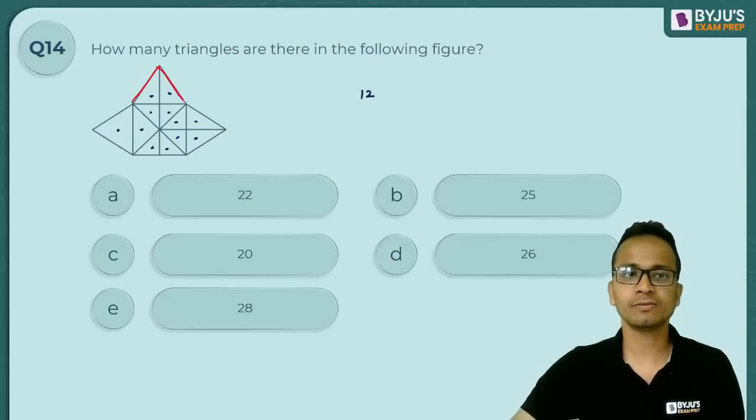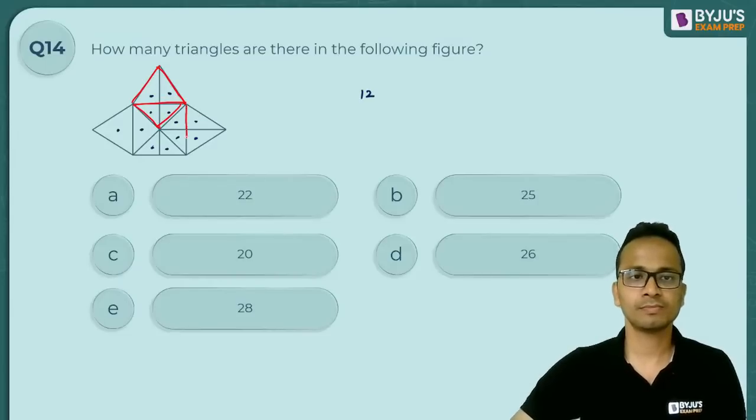So 1, 2, 3. Wait, it will be better if I'll mark the vertices.